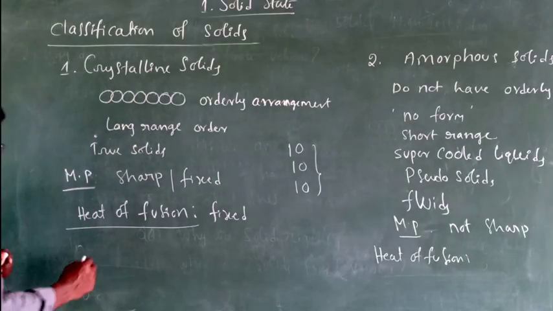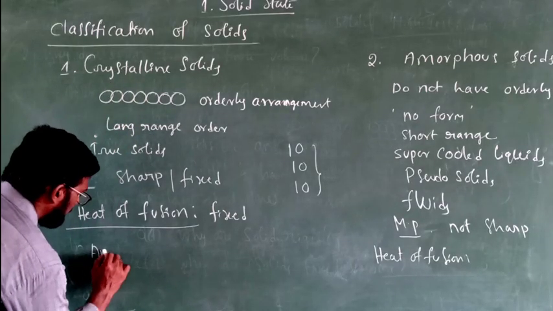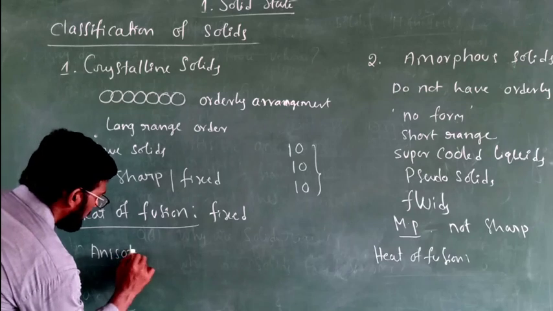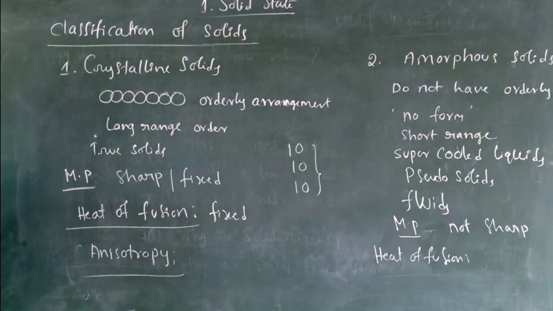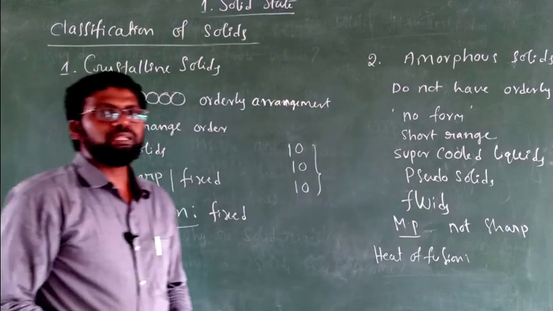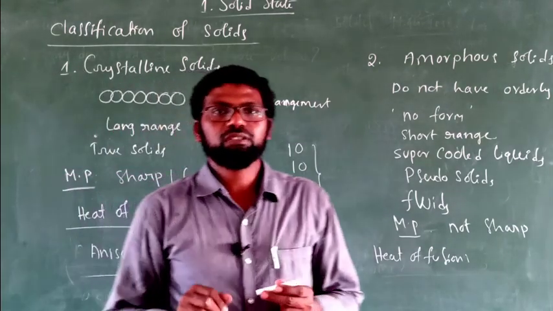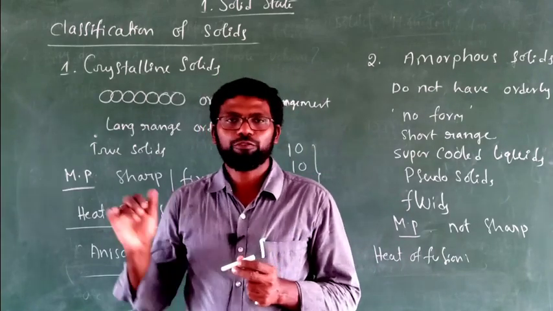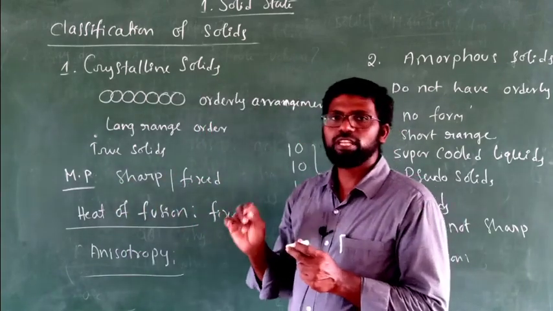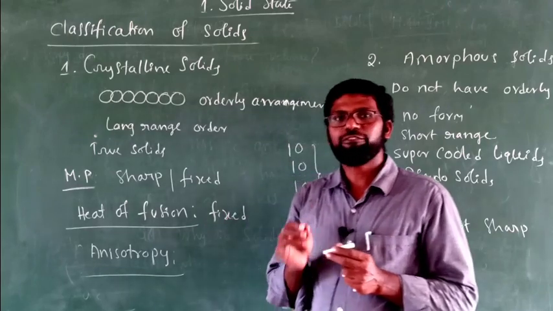The reason for this is also the same as above, orderly arrangement and non-orderly arrangement. Next, anisotropy. What is anisotropy? Anisotropy means if you measure any physical property of crystalline solids, they give different values in different directions.